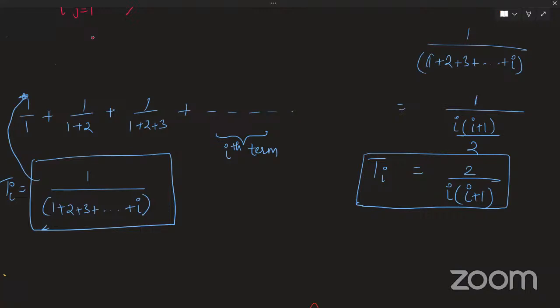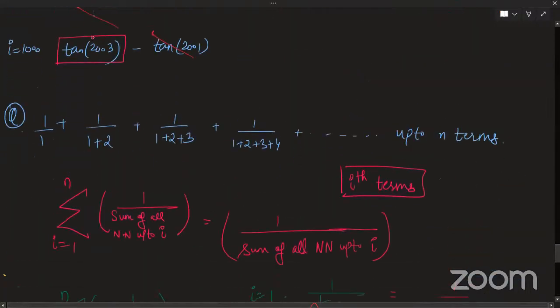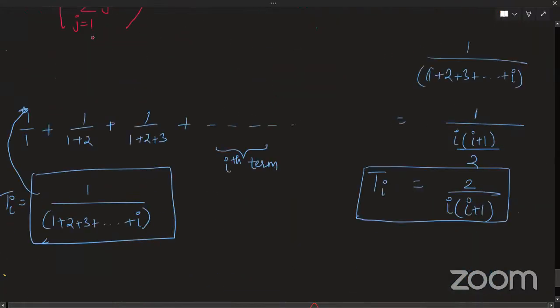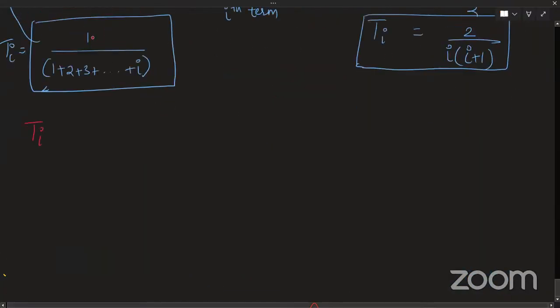So this is what my ith term represents, right? Of my series, I have this series, okay? My ith term is basically representing 2 by i into i plus 1.